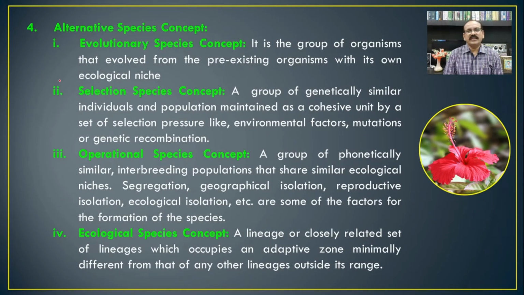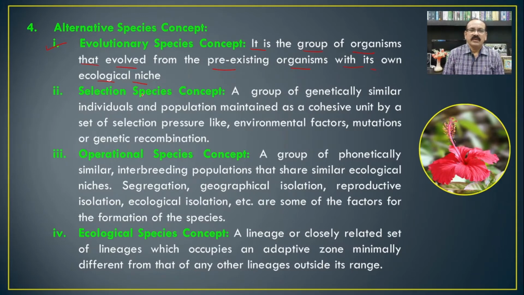In addition to these different species concepts, there are some other concepts about the species which are considered in this class as alternative species concepts. The first one is the evolutionary species concept: a group of organisms that evolve from a pre-existing organism with its own ecological niche.